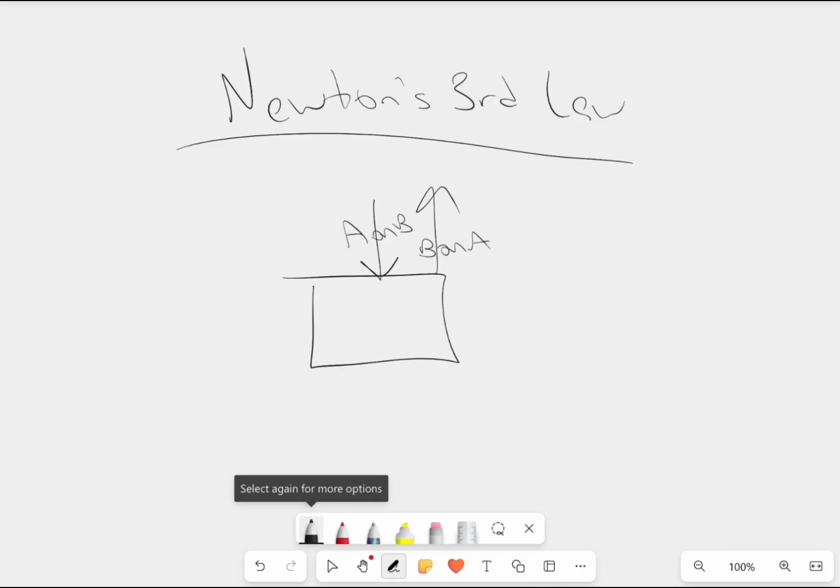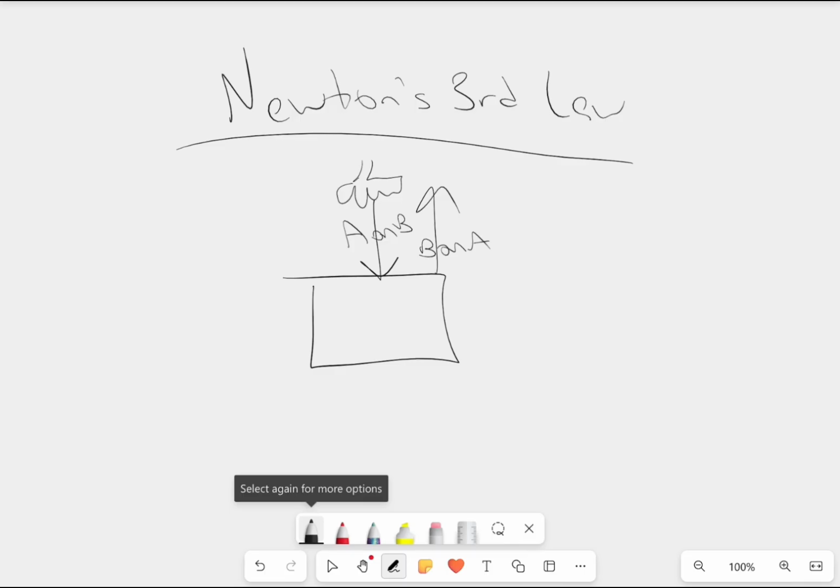Now, Newton's last important law was his third law, which basically stated that a force on one object is equal in magnitude but opposite in direction to that object's force on the opposing object. And here's what I mean. Say that you have your hand, okay? This is your hand here, and you are pushing down on a box. Your force on the box is A, your hand, on B, the box. So A on B is your force.